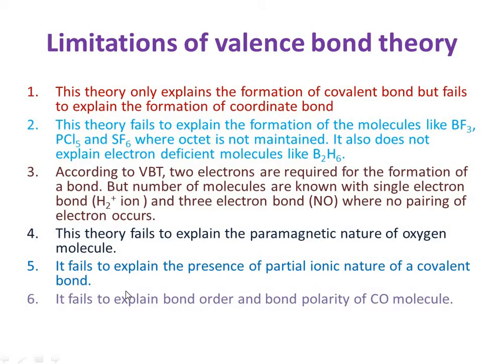This theory fails to explain the formation of molecules like BF3, PCl5, SF6, where the octet is not maintained. It also does not explain electron deficient molecules like B2H6.